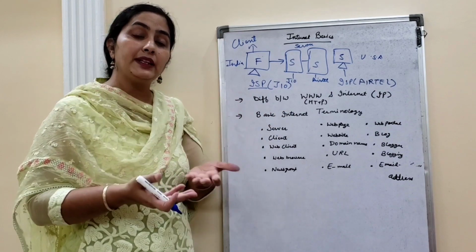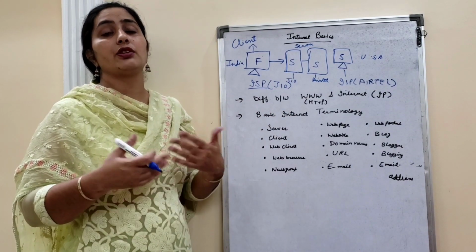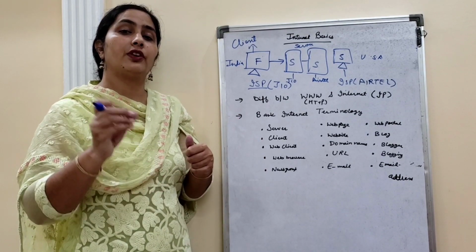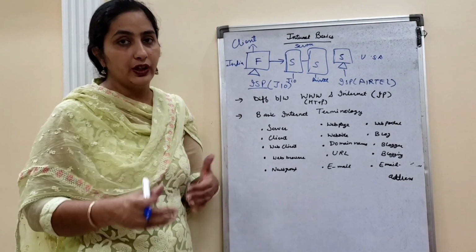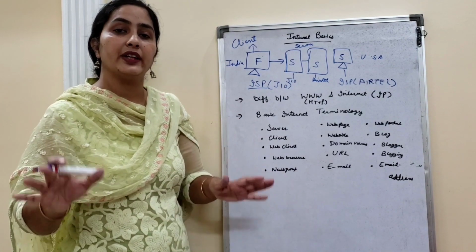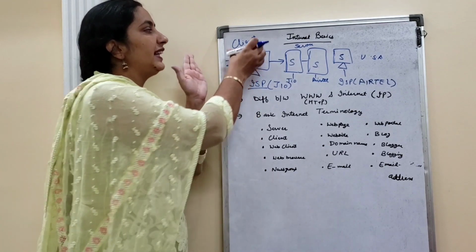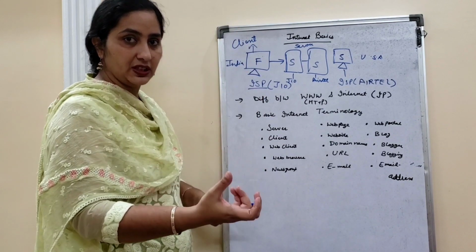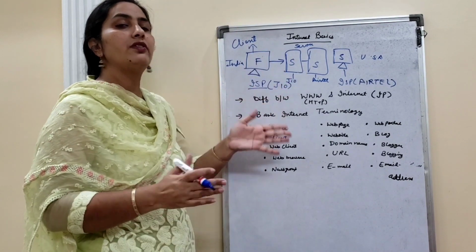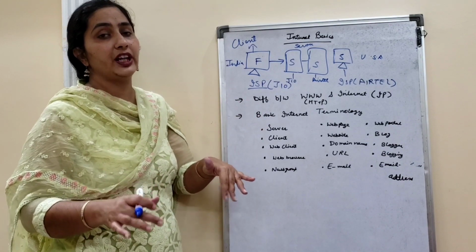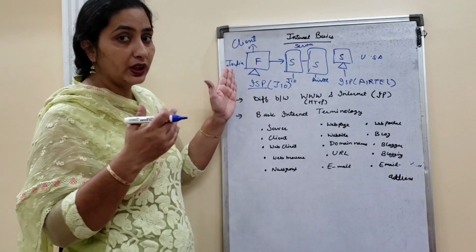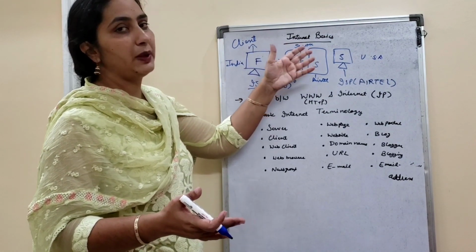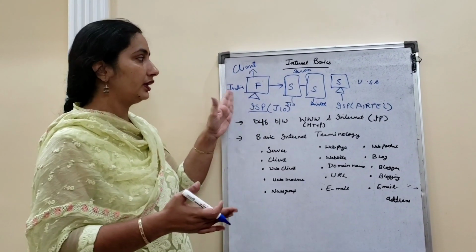You may be paying the bills of your internet connection, or purchasing some railway tickets or airline tickets. So in one form or another you will get the message that whatever work you were doing on the internet, that work has been completed. So this is basically client server architecture, where the client requests some services from the server and the server responds to the request of the client. So you are the client when you are working on the internet, and whatever services you are using on the internet, the server is replying back to the client.